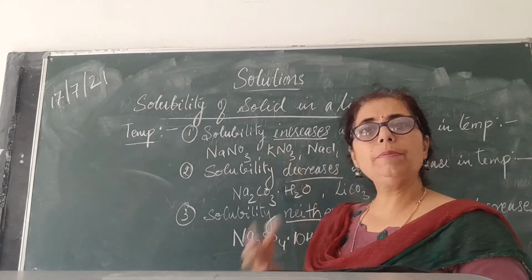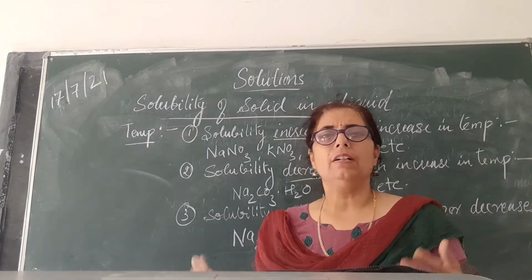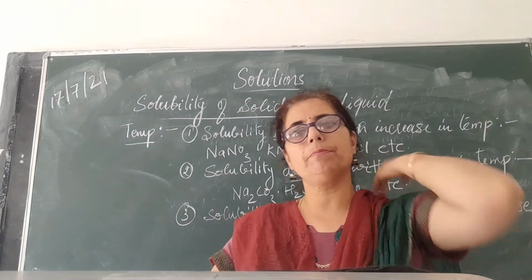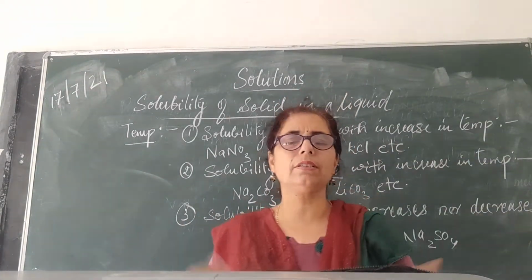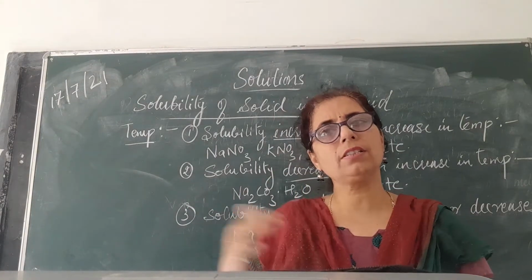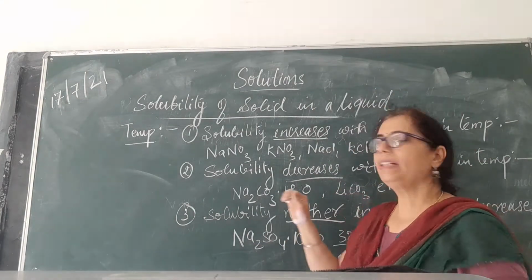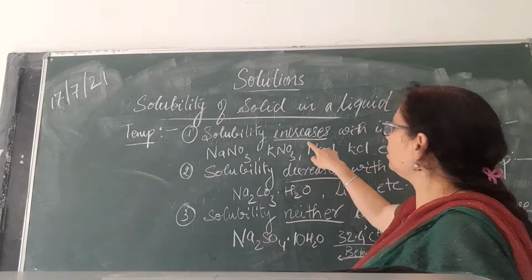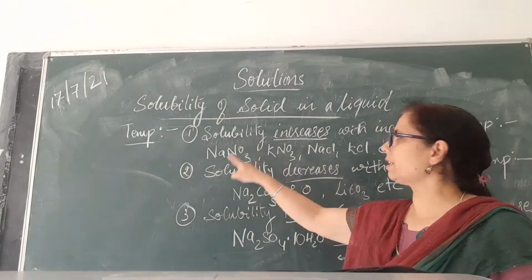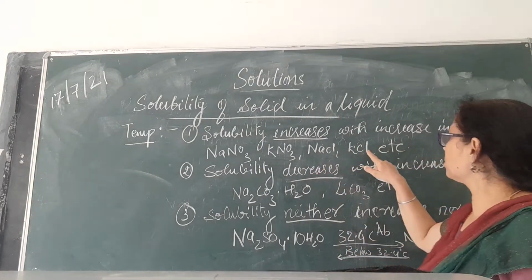First is that solubility increases with the increase in temperature. We have seen this at home too, when you make a sugar syrup or your mom dissolves sugar or salt in water. In cold water, the dissolution of salt takes place slowly, but as soon as you warm the water, solubility increases. That means solubility increases with the increase in temperature, like sodium nitrate, potassium nitrate, sodium chloride, that is common salt, potassium chloride, etc.